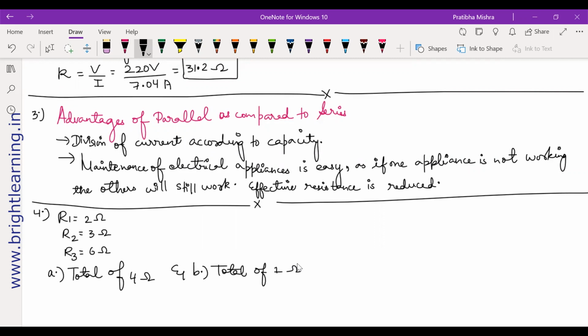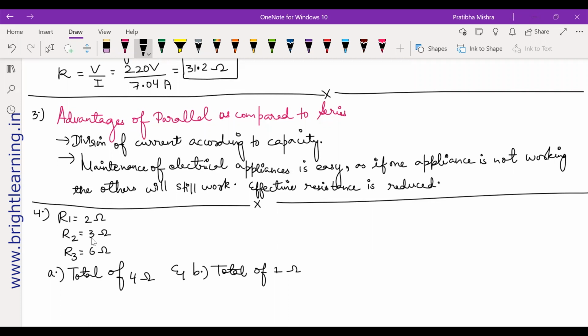I think the B one is connected in parallel, and then the A one is connected in series. Okay, the A one is connected in series, but will it still be equal to 4? No, right? 3 plus 2, 6. 6 plus 6, 12. Not happening, right? In series, you just add all 3. So we are getting 12. We are not getting 4.